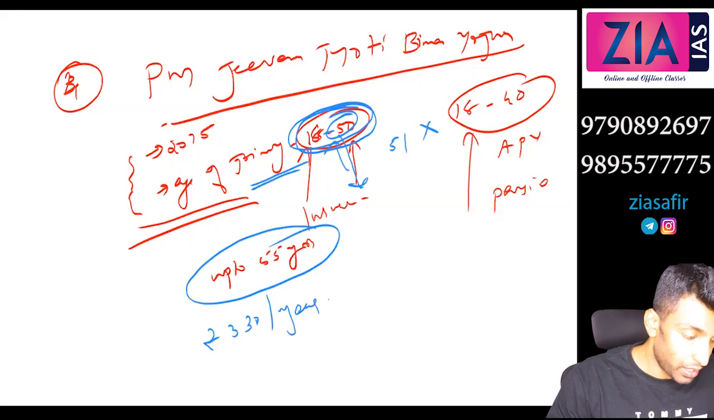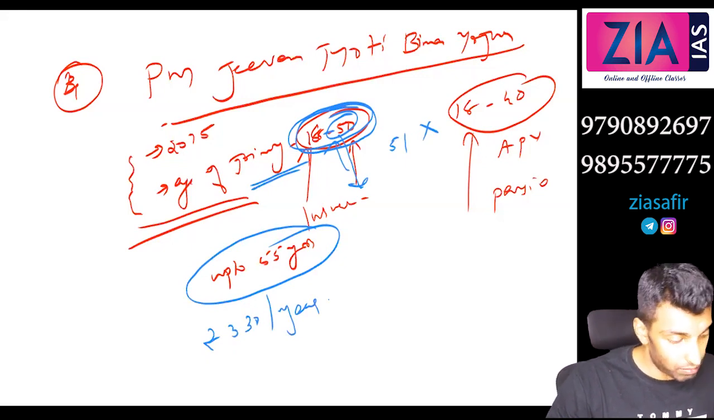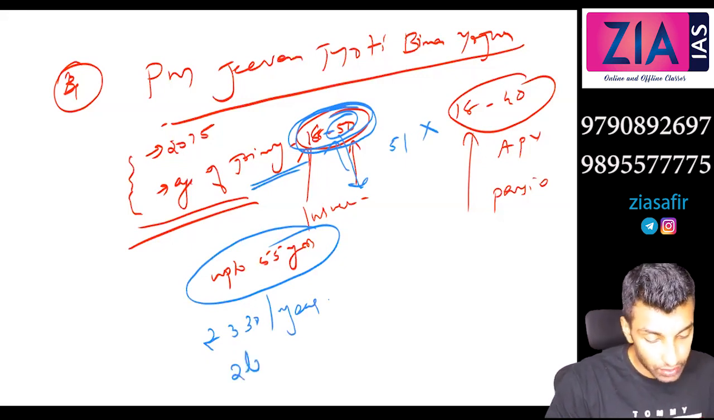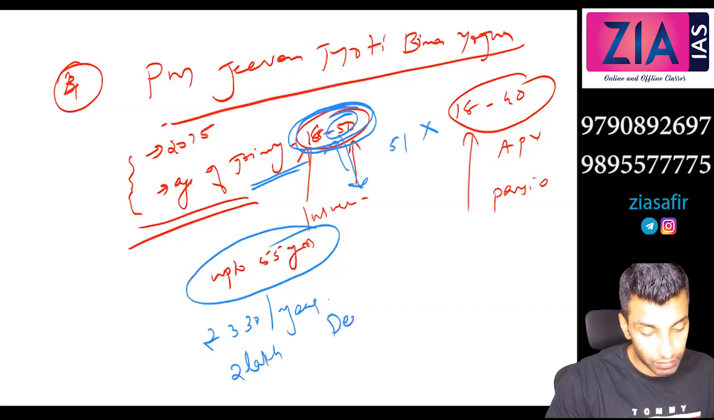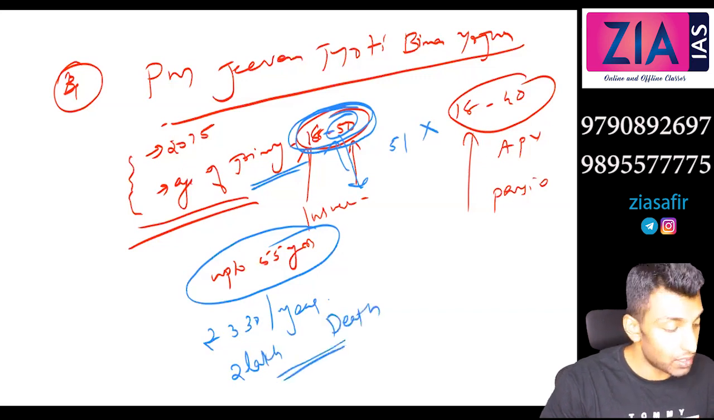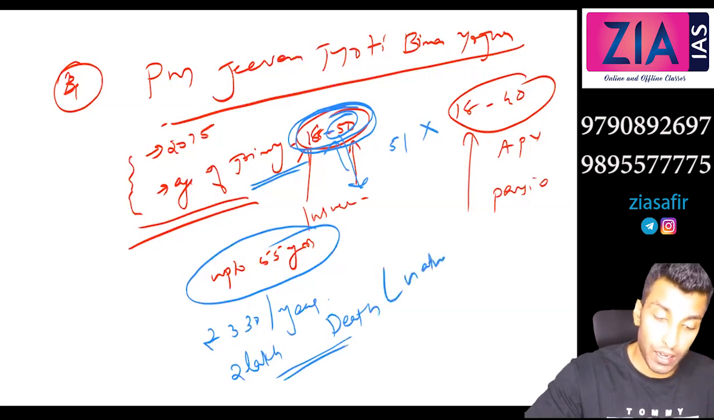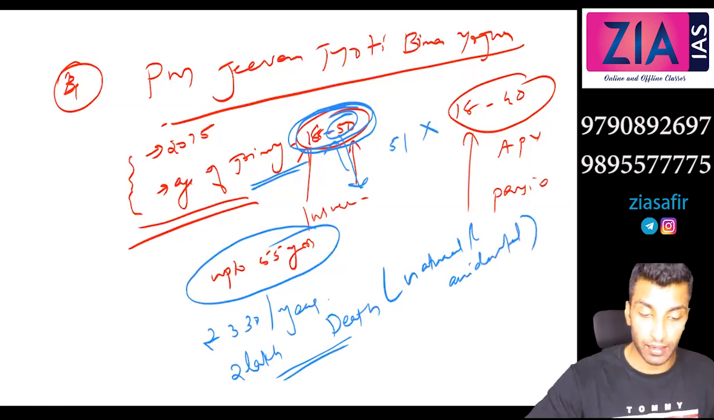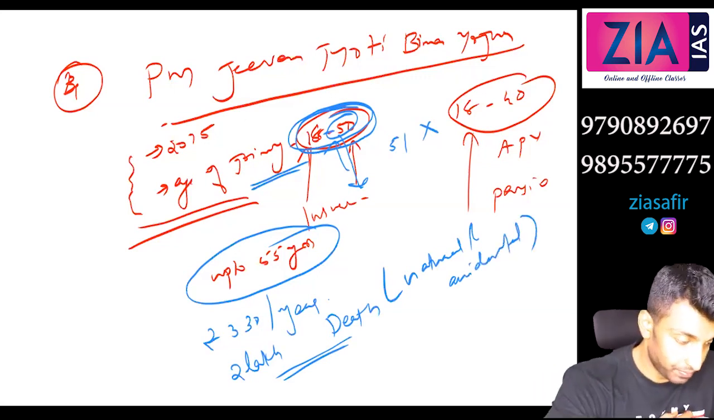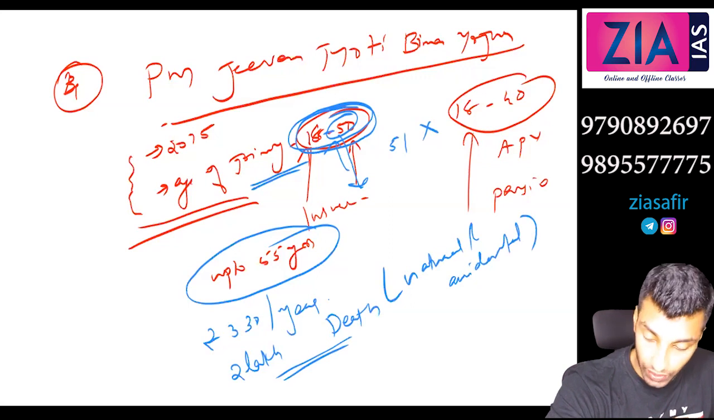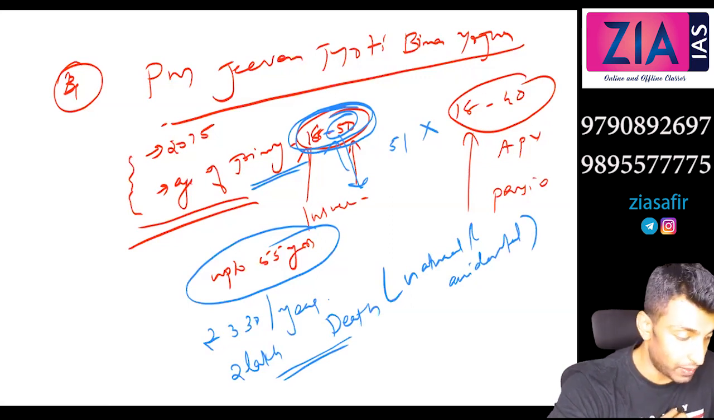Now here the compensation is 2 lakh upon death, natural and accidental. So here disability is not covered, whereas in the previous case, disability is covered.